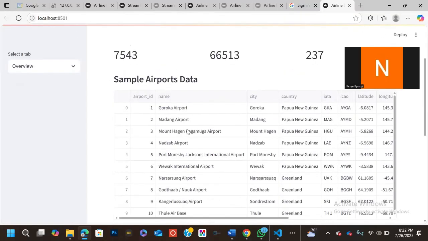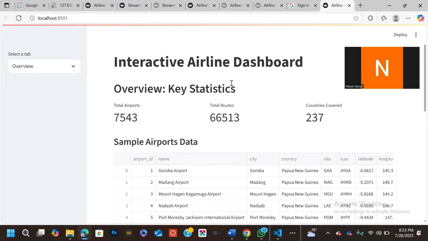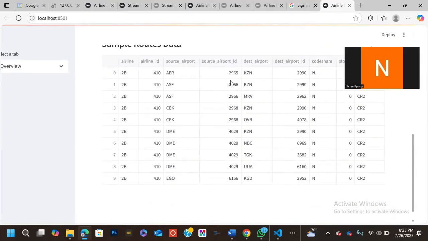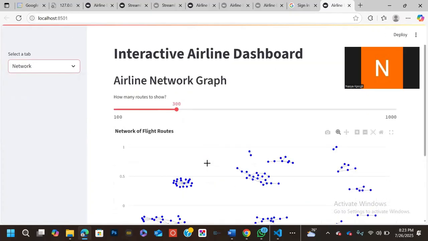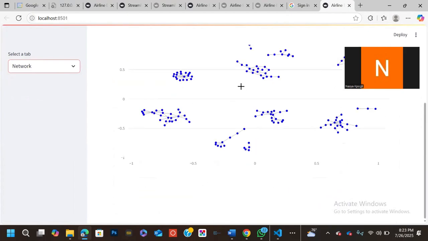This is the statistics of our data: the total airports, the total routes, and countries covered. Then we have our sample airports data and sample route data, with columns showing certain details of this information. So that's the overview of the information. Then we come to the network, where we show how the routes were interconnected.